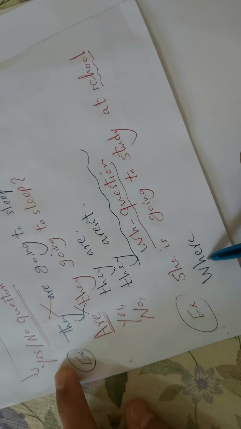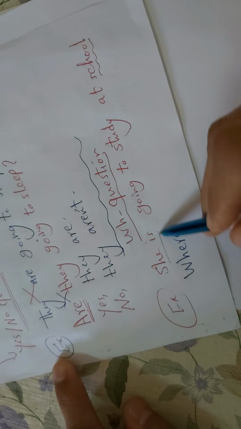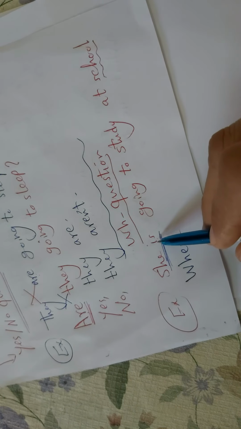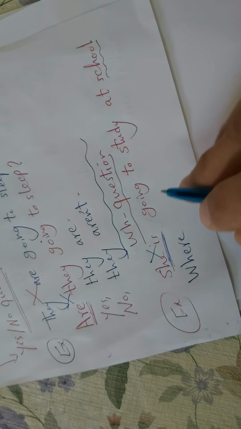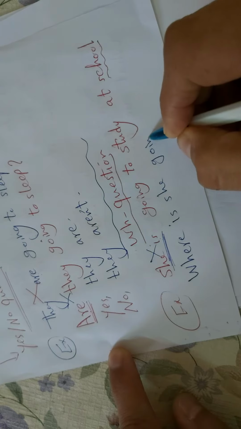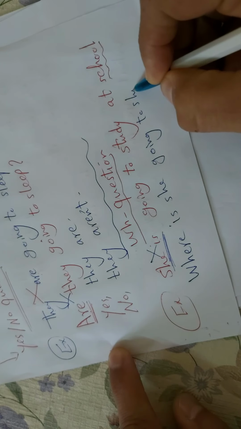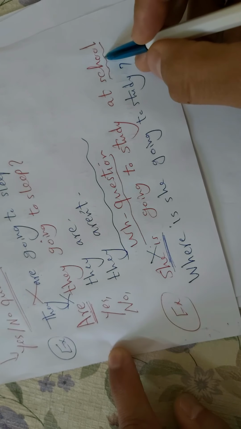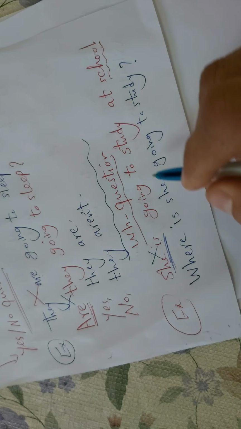After you ask with where, look here: she is. Here is the helping verb, am or is or are. So replace now again: where is she going to study? Question mark. Don't put school here because school is the answer. Understand now? Very easy for you.